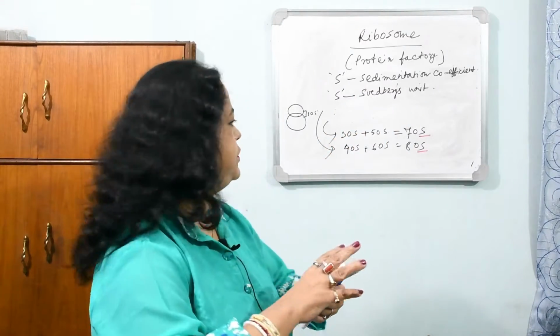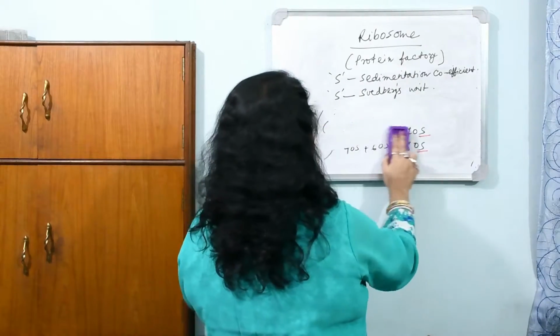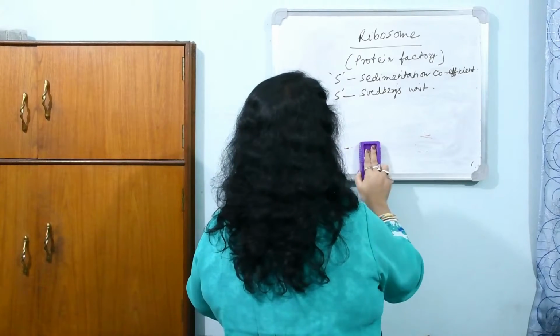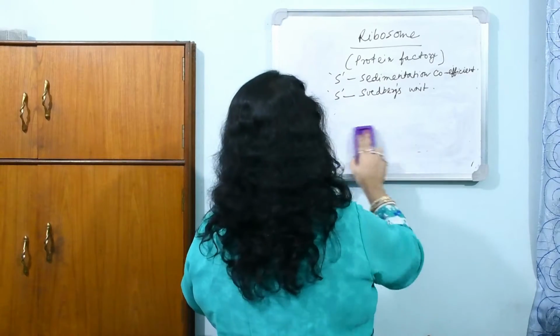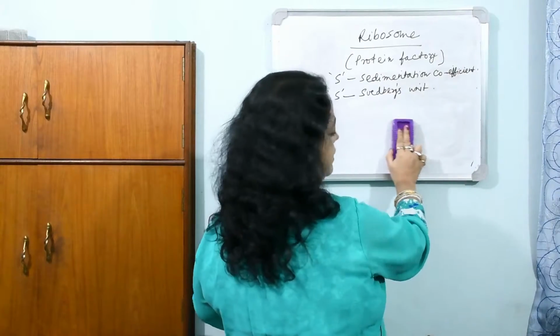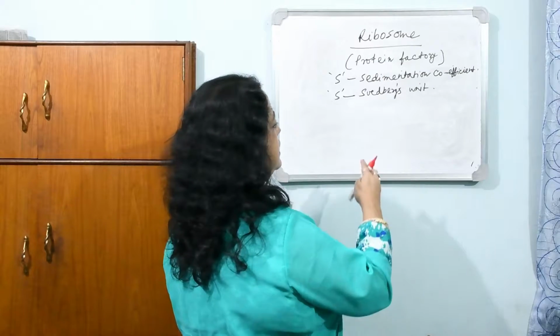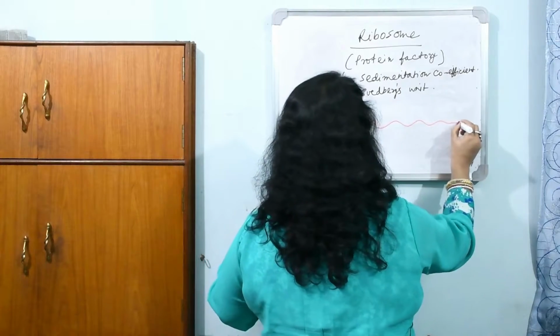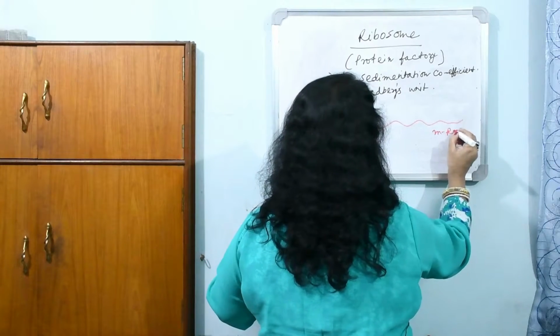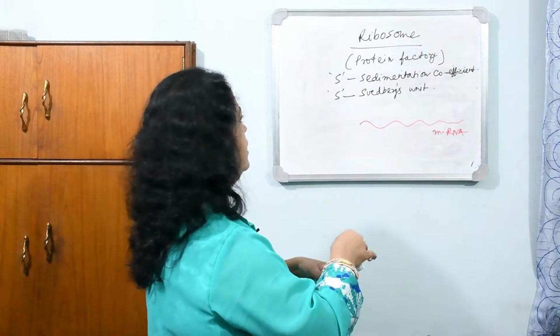Now I am coming to the next one: during protein synthesis, what's their association? mRNA, I have told you, will bind them. mRNA has the main function to bind the ribosomal subunits first. Suppose this is the mRNA. This thread is known as mRNA.